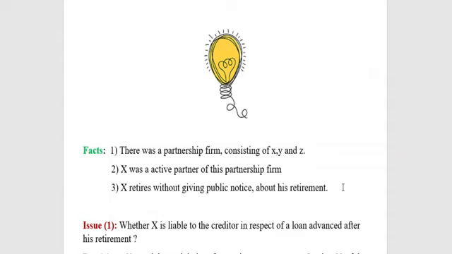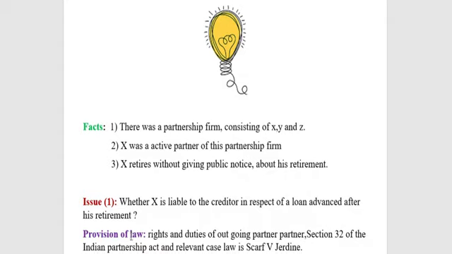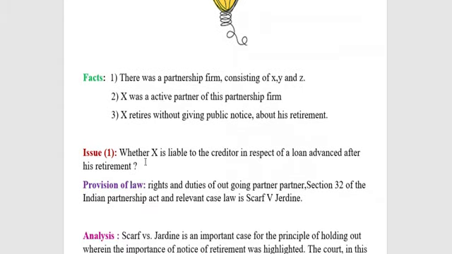Here the issue is whether X is liable to the creditor in respect of a loan advanced after his retirement. So this is the issue between the creditor and the active partner, whether the person will be held liable.